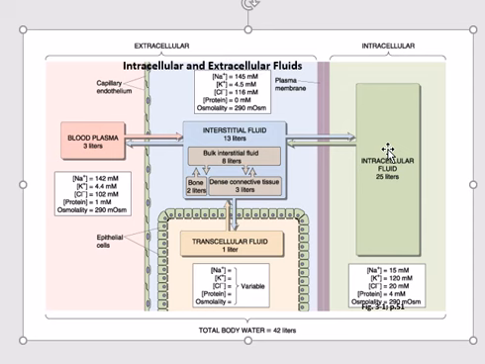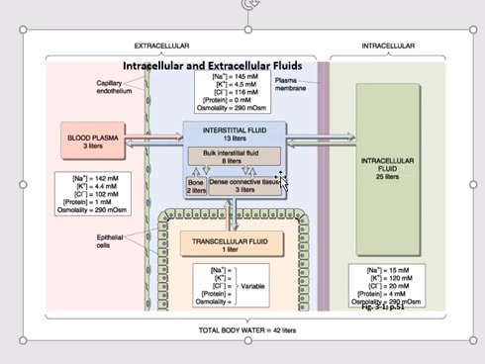With intracellular, the total body water, you know that in a 70 kg man, 2/3 of that is water. So out of 70 kgs, 42 kgs or 42 liters are water. Out of those 42 liters, about 25 liters is intracellular.